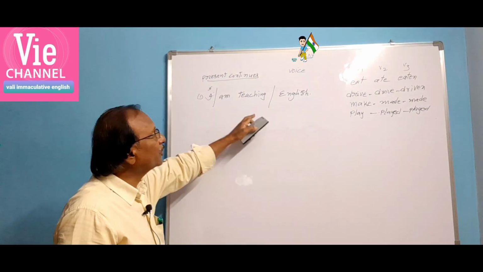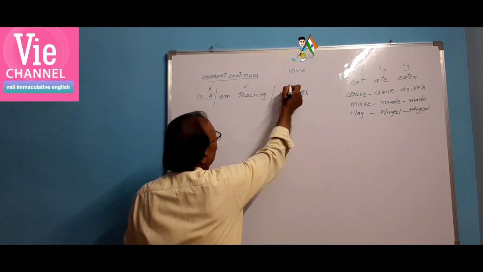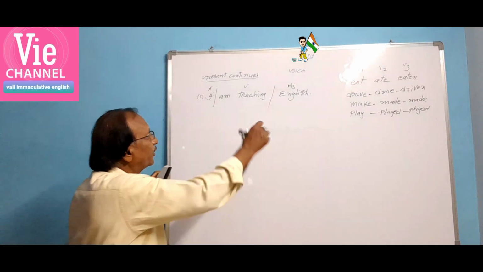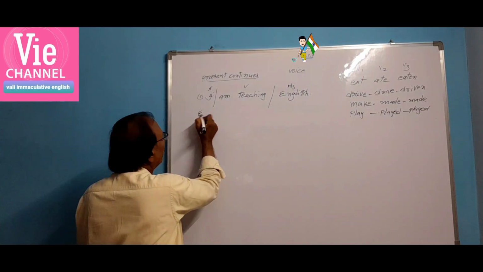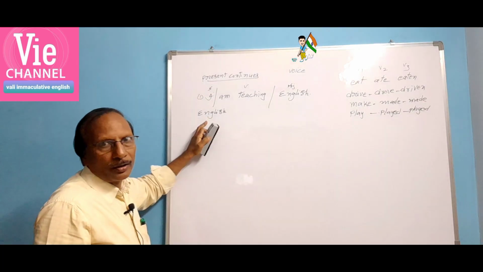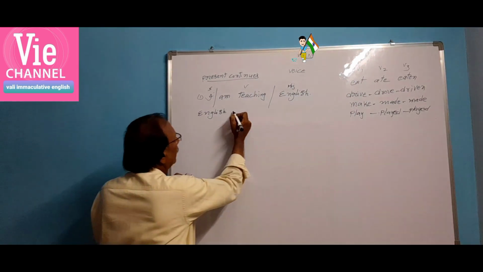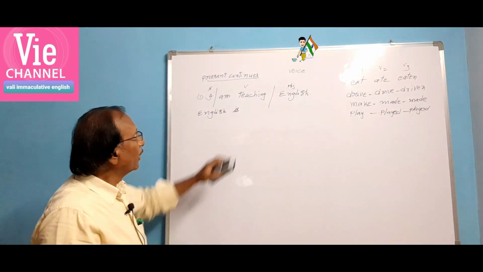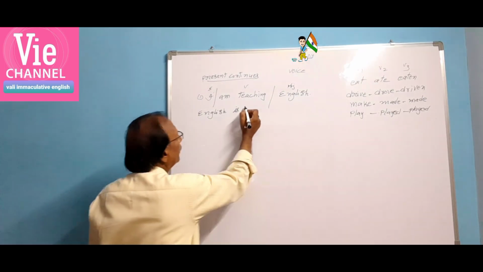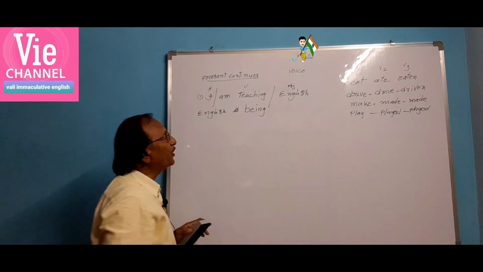I am teaching English. When subject, verb and object are in this order, I have told you that it is active voice. Now let us change into passive voice. English. Here, when the object is changed into the subject, singular or plural, we have to think. It is singular. That is why a singular verb is used. Afterwards, since the action is going on here, being must come. Be plus ing form, being. English is being,